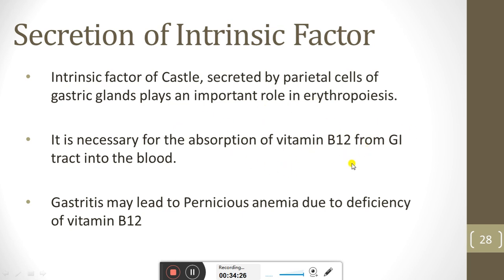If the absorption of vitamin B12 does not take place, then there will be pernicious anemia, which is a type of anemia. So if a disease or gastritis occurs, then it may lead to pernicious anemia due to deficiency of vitamin B12.